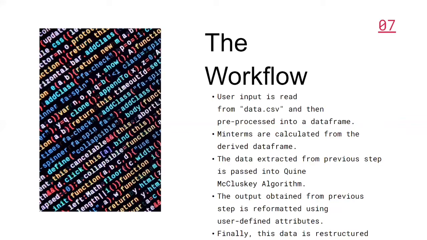The output of the algorithm is reformatted using a few user-defined attributes, and finally this data is restructured. This restructured data we then convert into code using permutations and combinations with if and else conditions in C++. This is the basic flow of how our internship went, step by step.